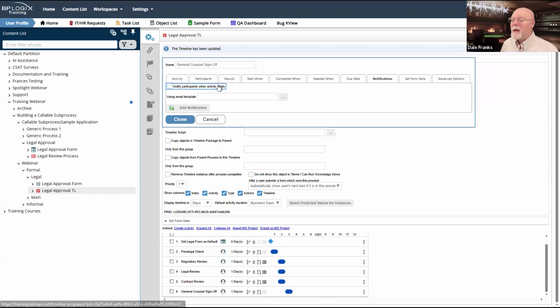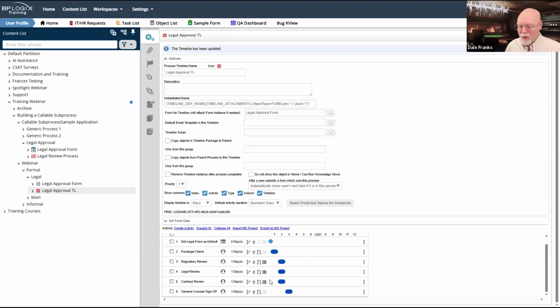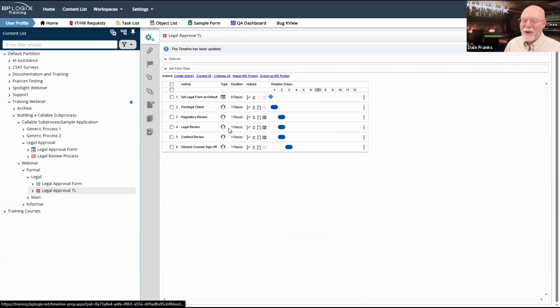Normally, you would never turn this off. Well, at least you would never turn it off if you wanted your participants to receive an email that opens the form in task context. I'm going to be turning it off because I don't want to receive emails at all. But this is one of those never do as I do, do as I say. And I say, keep that checkbox checked. All right, we're good there.